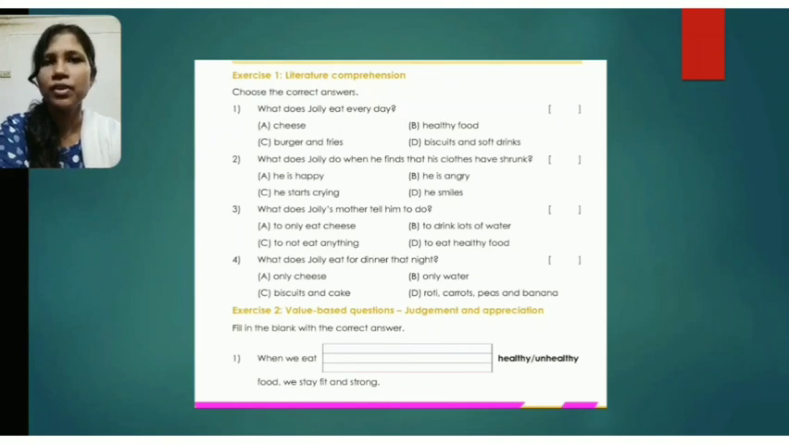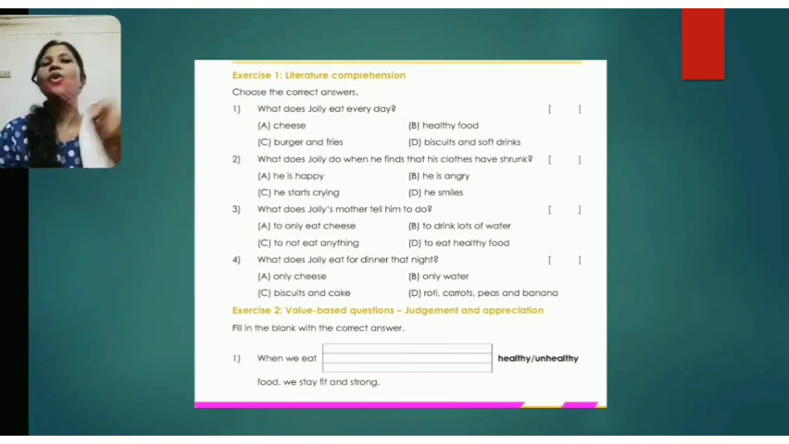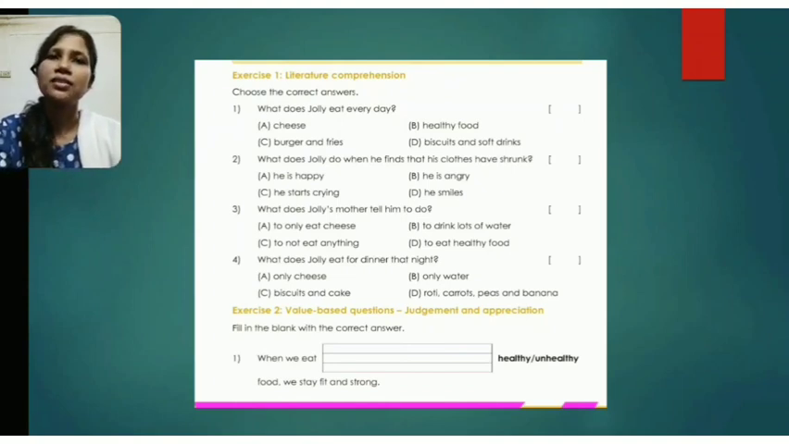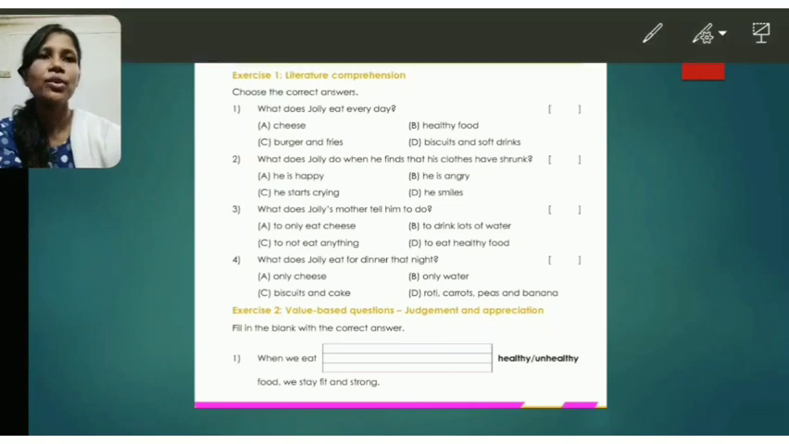So what has been given here? We have to tick the correct option. So choose the correct answers. Number 1, what does Jolly eat every day? So what does Jolly eat every day? So let us do it.